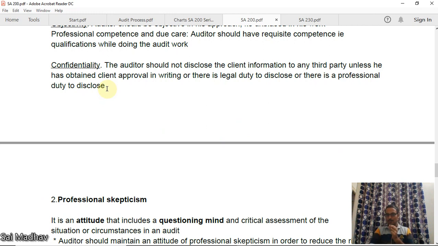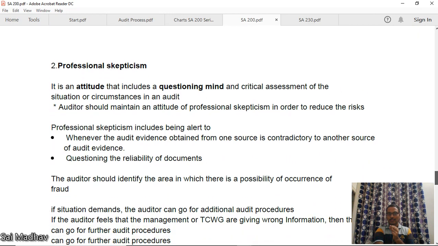Should not disclose to any outsiders, okay? Unless he has obtained the client approval in writing or there is a legal duty to disclose. Okay, unless these two are satisfied, you should not disclose to anyone.